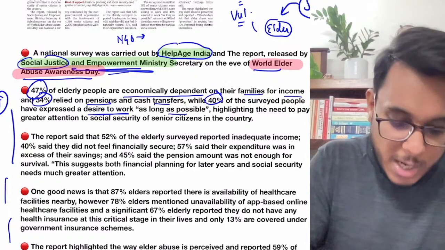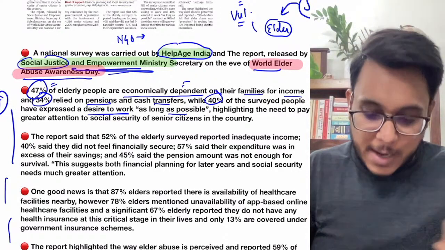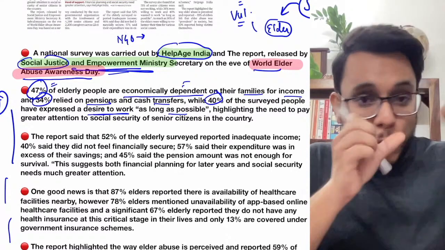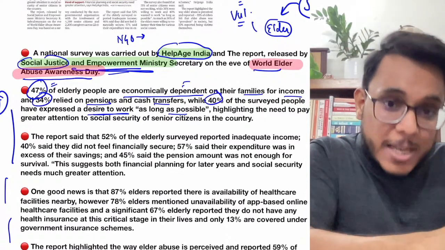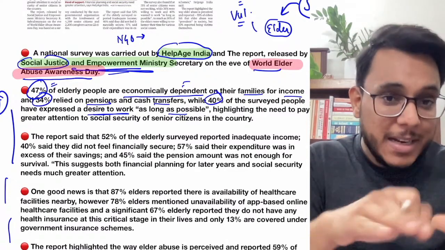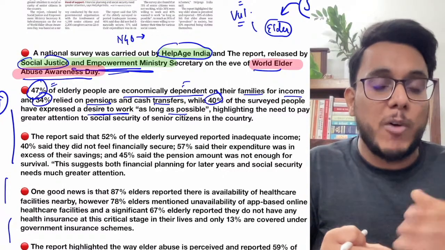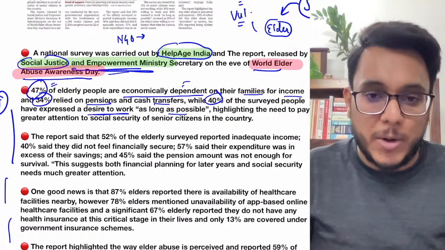Again, please pay attention. 47% of people say that they are economically dependent on their families. Fine. 34% rely on pension. It means they don't have savings. It means they don't have certain sources or revenue streams. Even now they want to work. Fine. Now, why do they want to work? Two reasons. Number one, they want to reduce their economic dependence. Number two, they want to get engaged in something productive.